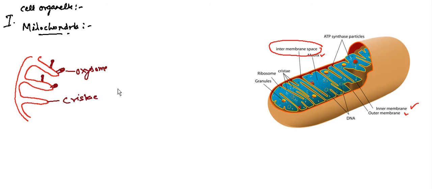Okay, and mitochondria also contain DNA, the mitochondrial DNA. Besides the main DNA present in the nucleus, a cell organelle also has DNA. What is the function of that and how did it come?